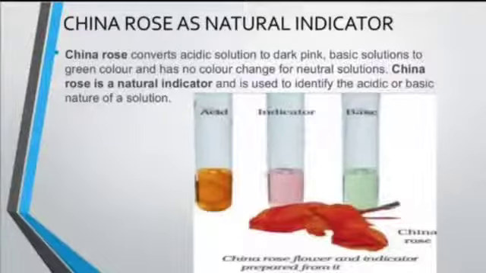China rose turns acidic solution dark pink and basic solution green, and has no color change for neutral solution. China rose is a natural indicator and is used to identify the acidic or basic nature of a solution.